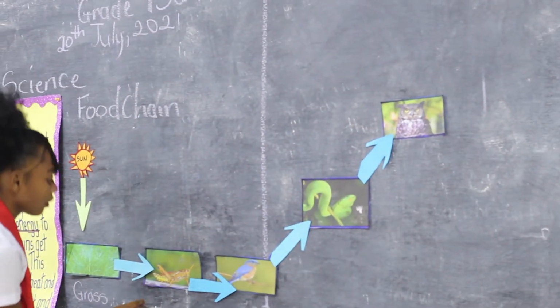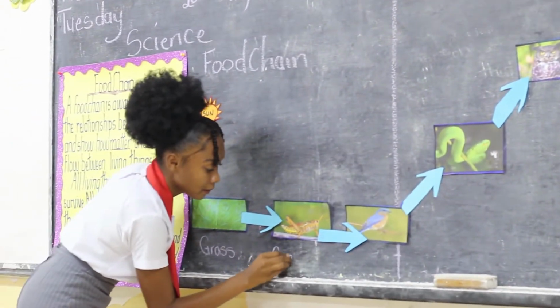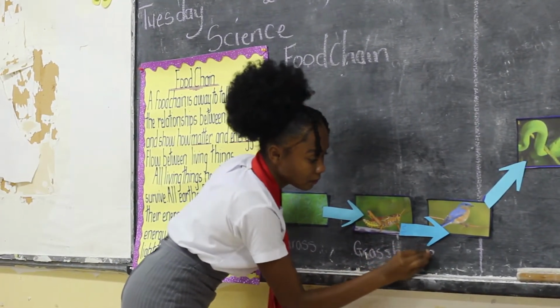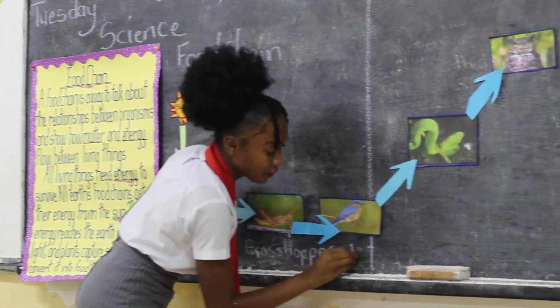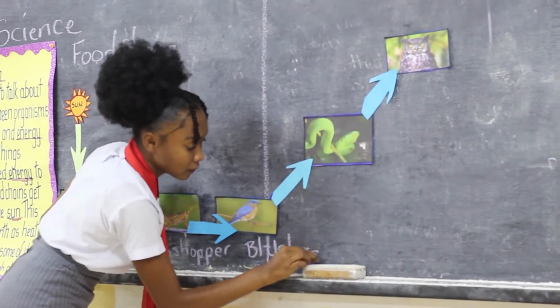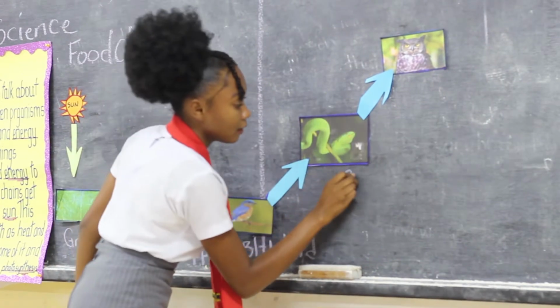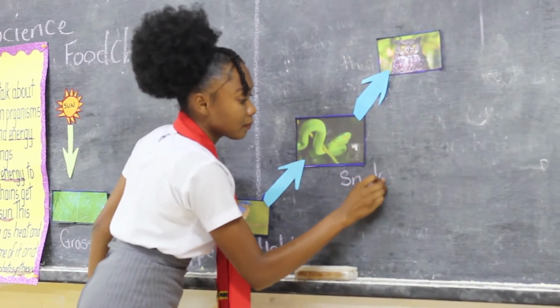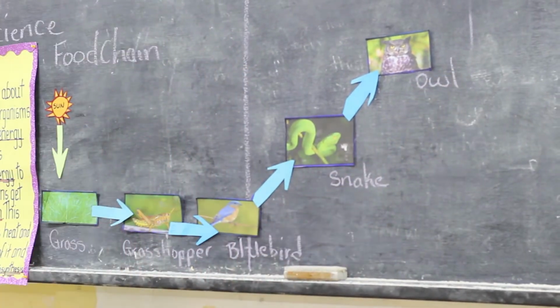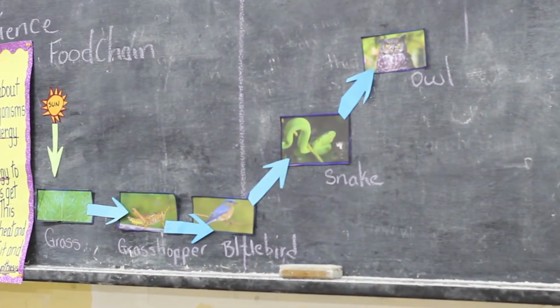I'm going to write grasshopper here, bluebird here, snake, and owl. Good. So this is our food chain from the video.